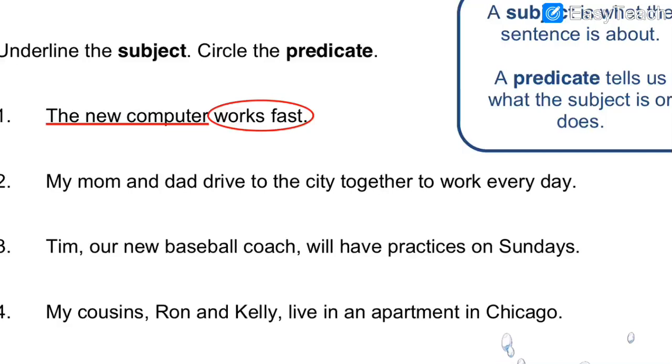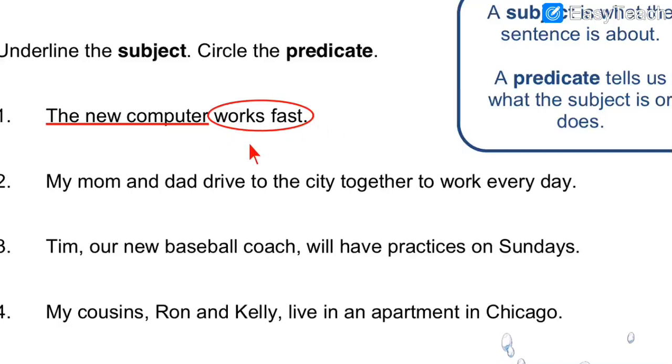See, first one is already done for you. The new computer works fast. So in this sentence, for example, I'll ask what works fast. I cannot ask who because it is a thing. So what works fast? My answer is the new computer. So that is our subject, and they have underlined the subject, and the predicate they have circled. What is the predicate? Works fast.